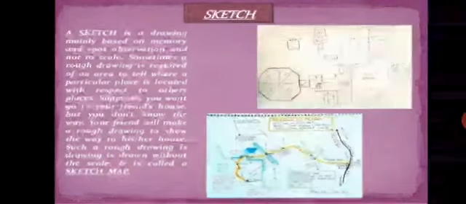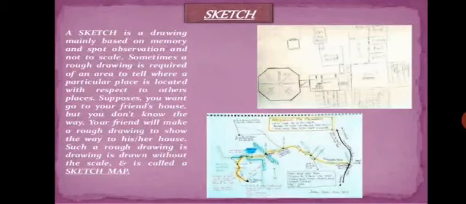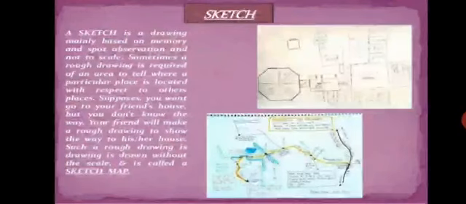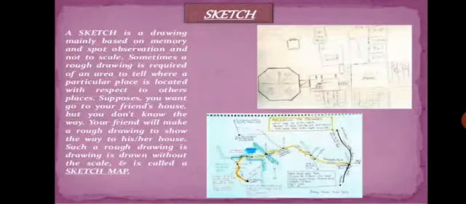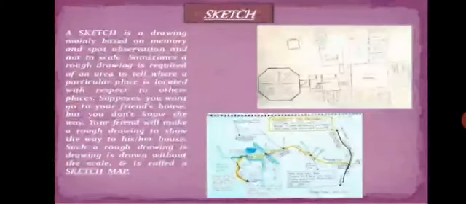Sketches. A sketch is a drawing mainly based on memory and spot observation and not to scale. Sometimes a rough drawing is required of an area to tell where a particular place is located with respect to other places. Suppose you want to go to your friend's house, but you don't know the way. Your friend will make a rough drawing to show the way to his or her house. Such a rough drawing, drawn without the scale, is called a sketch map.